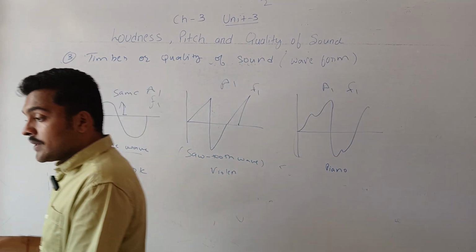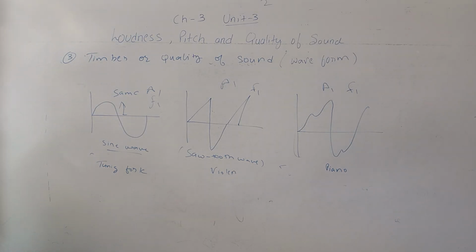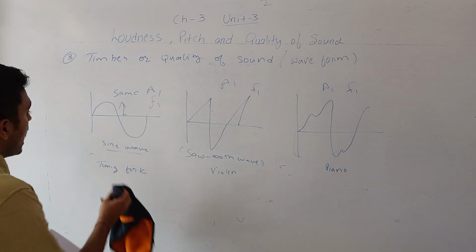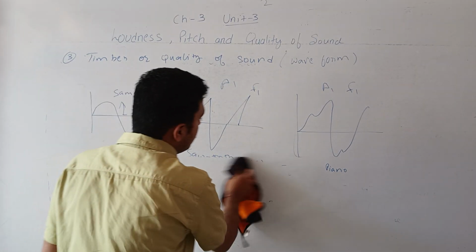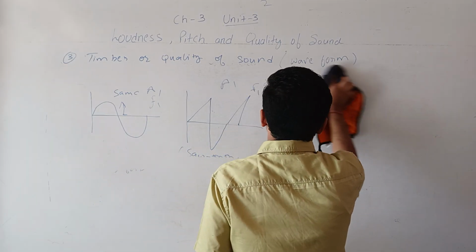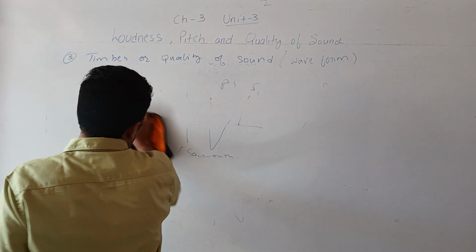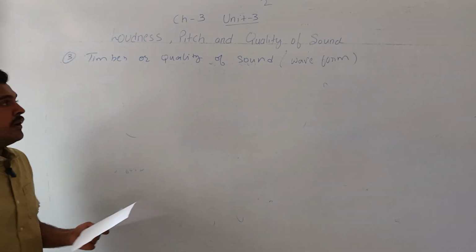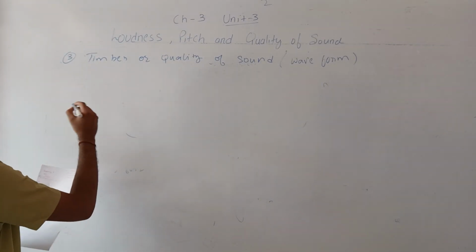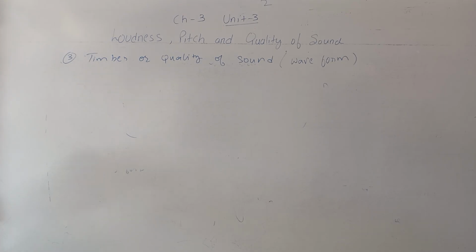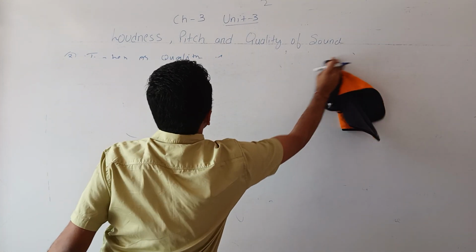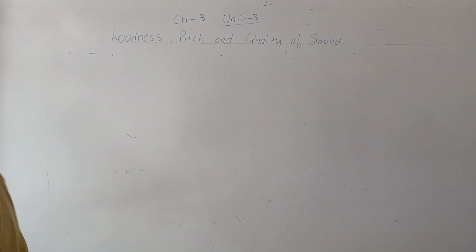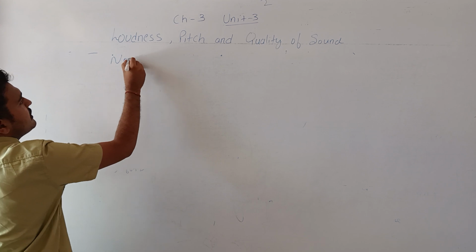Our next topic is noise. What is noise? Any unwanted sound is known as noise, unwanted and very loud sound. Noise is also a very subjective quantity. Now we'll start with noise pollution.